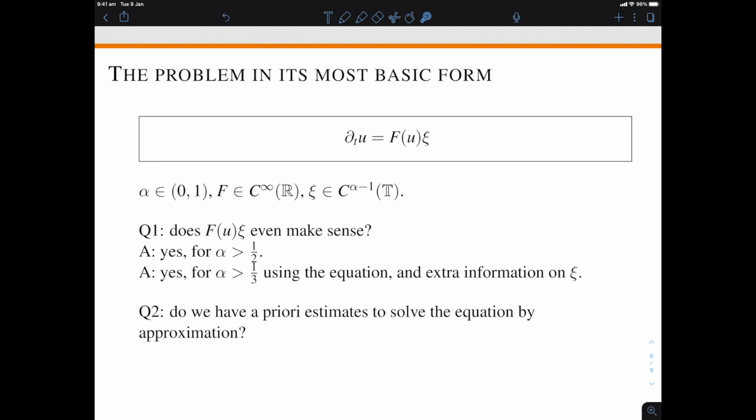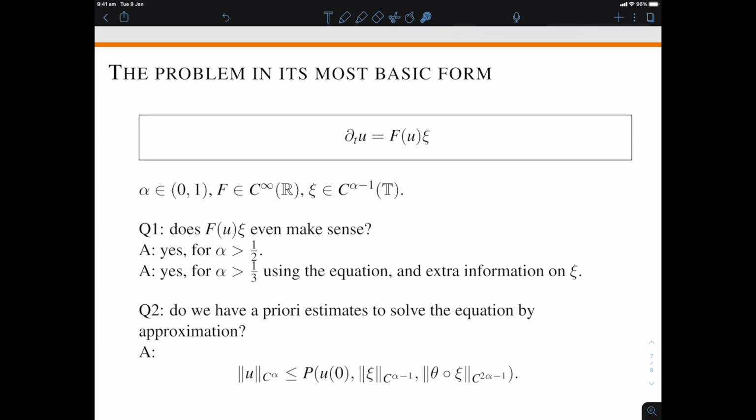We need to know how the solution u depends on the driver xi in such a way that we could approximate the right-hand side by something smoother, get some approximate solutions, show that the approximate solutions converge to something, and then have that something be the solution of our original problem. So we will do that. We will not only make sense of the product, but we will do so in such a way that produces a priori estimates.